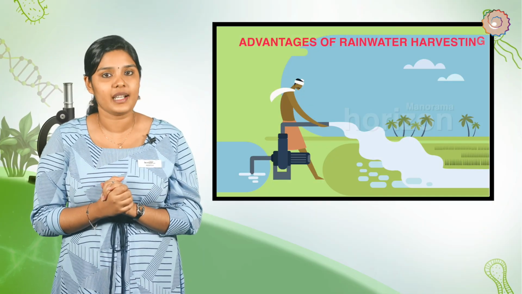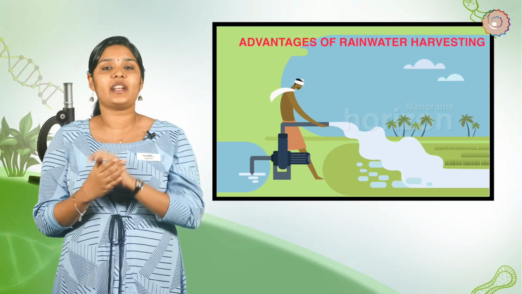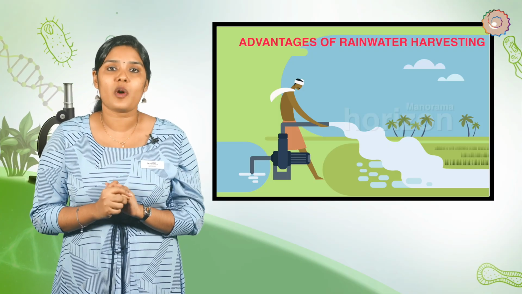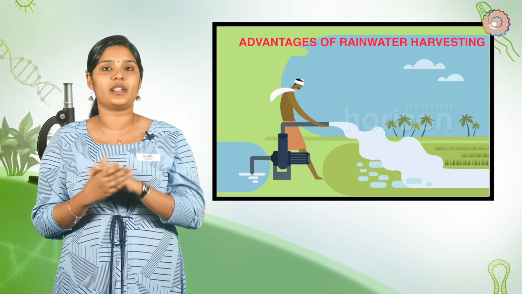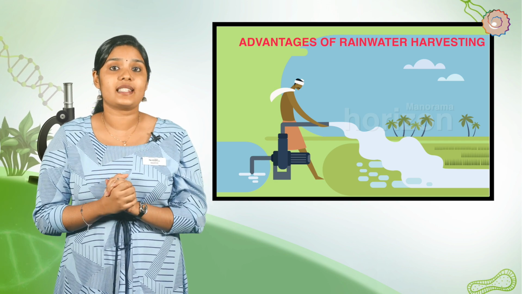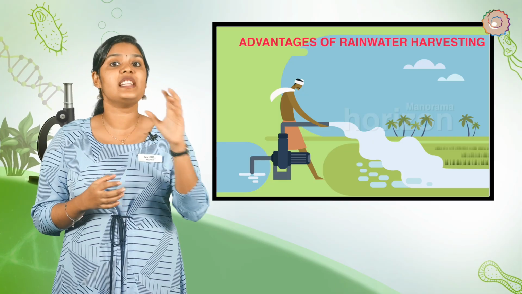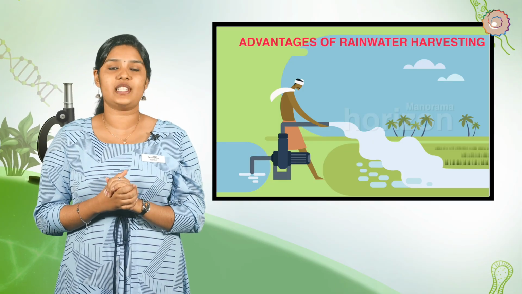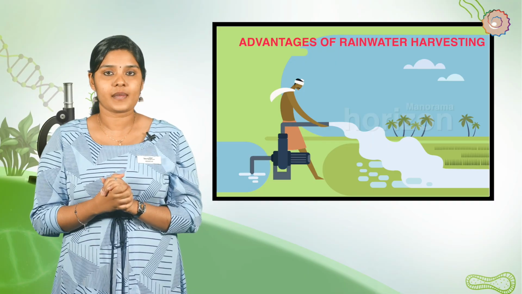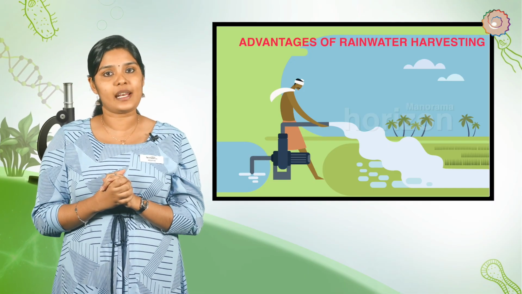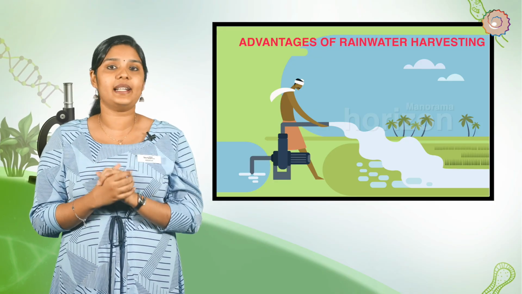Advantages of rainwater harvesting. Stored water can be used for irrigation and other activities. Stored water increases the underground water level. The water content does not evaporate and also harvested rainwater spreads to recharge wells, moist the vegetation over a wide area. Easy to maintain. Systems used for the collection of rainwater is based on simple technology.